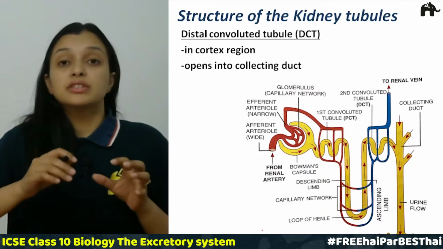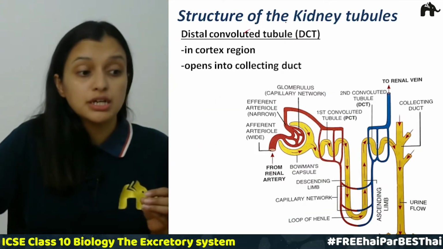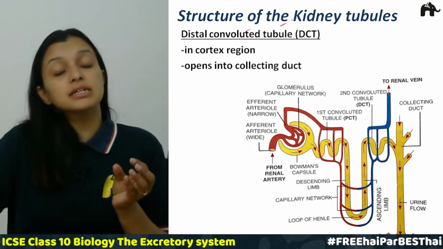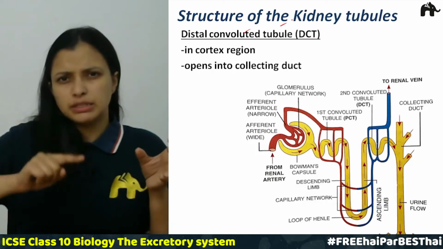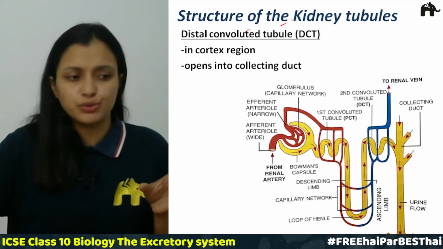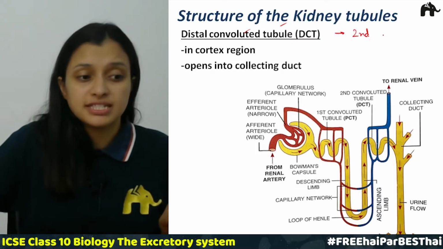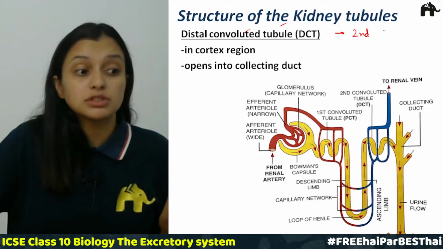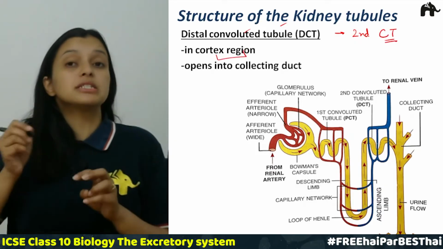Now the next is DCT, that is distal convoluted tubule, right? So this is the third part of the tubule. If we talk about the tubular part, this is the second convoluted tubule, called DCT, and it is present in the cortex region.